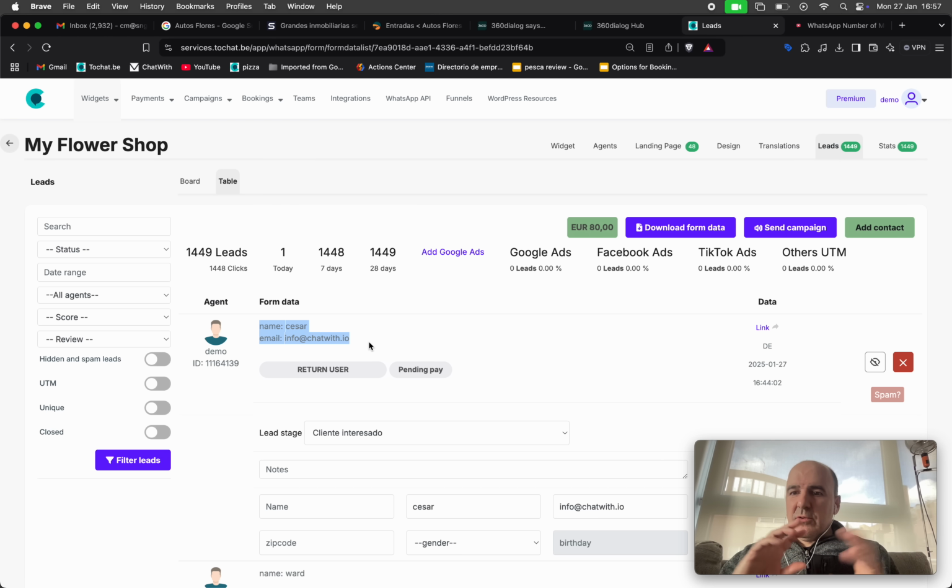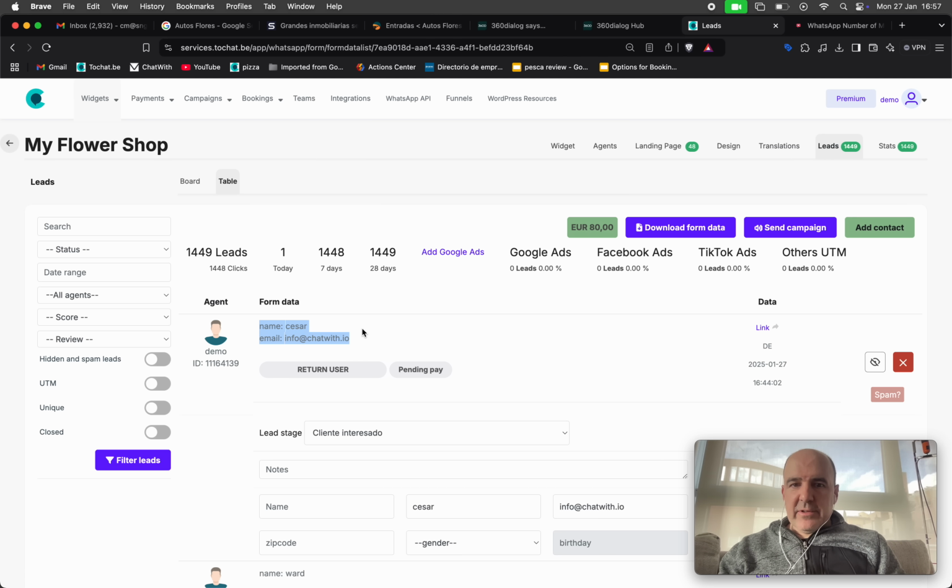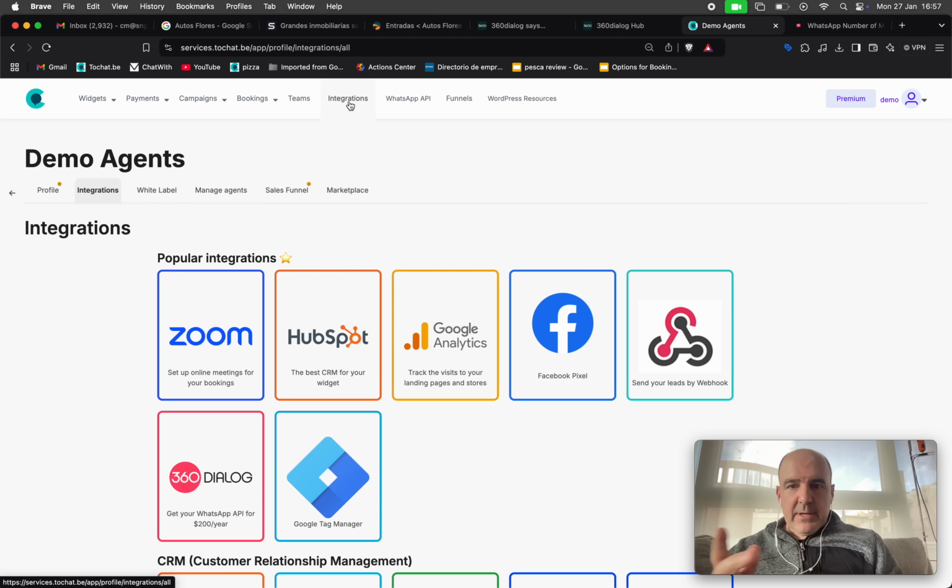So to prevent creating duplicated leads, we just wait for 15 minutes and then we send the data to the CRM. So you're going to have the leads here. This works with a webhook, so you can use the webhook to send the data somewhere else. These are proper CRM leads that you can send to HubSpot, Odoo, Zoho, workflows, anything.